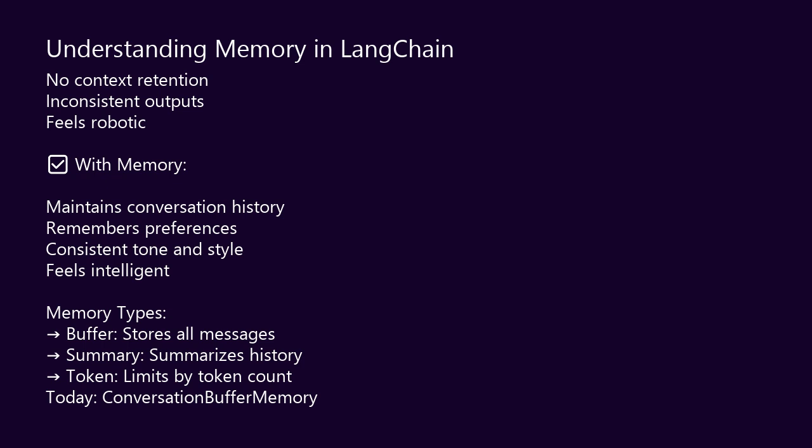LangChain provides several types of memory. The simplest is conversation buffer memory. It stores the entire conversation history in a buffer. For our content generator, this is perfect. It remembers past descriptions and maintains consistency. Let's add it.